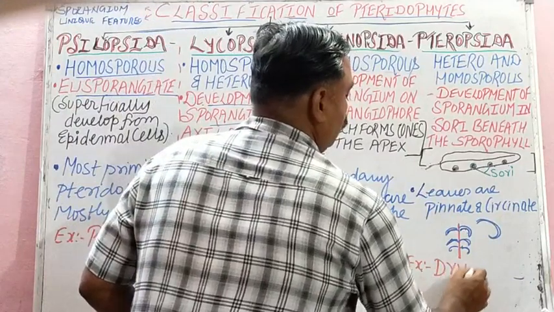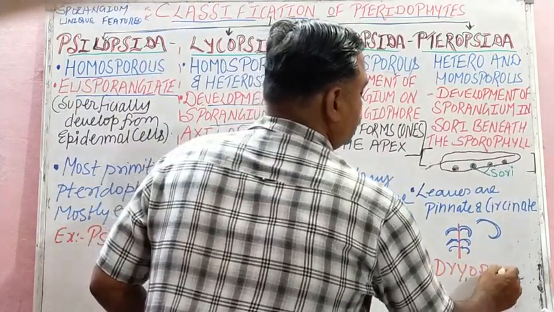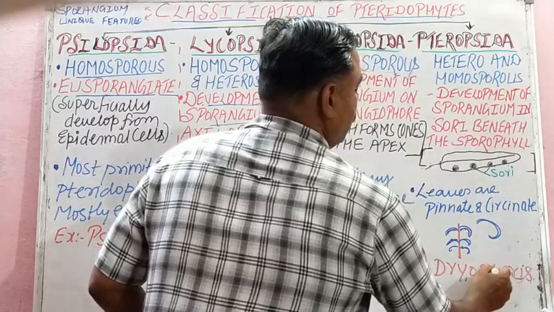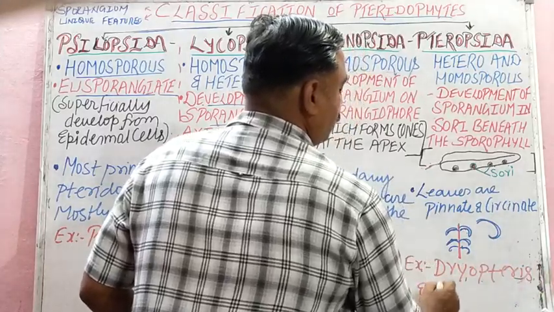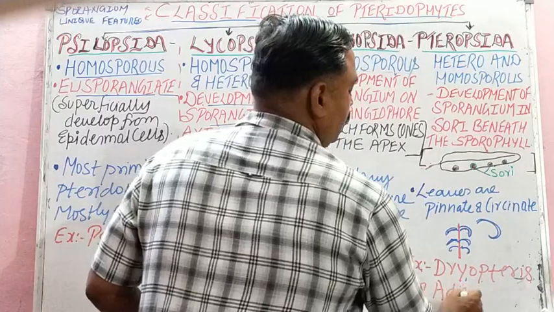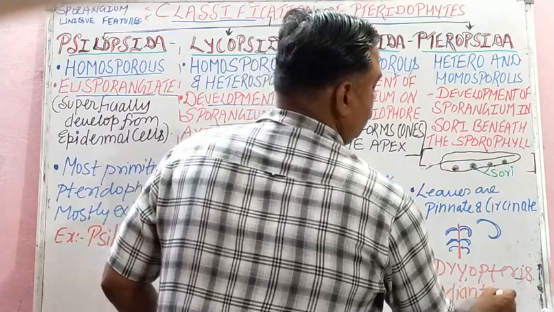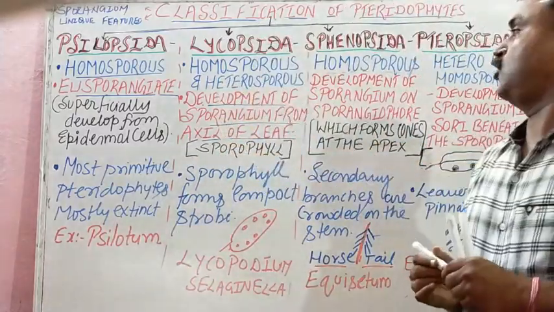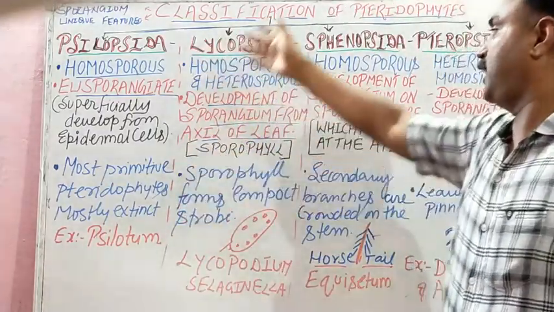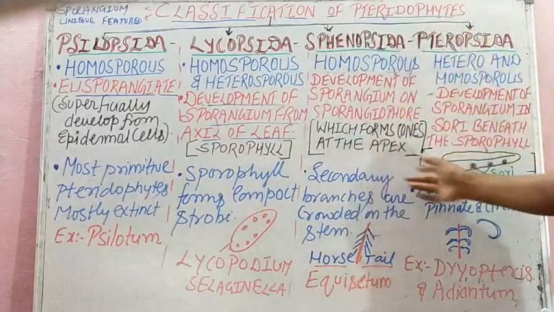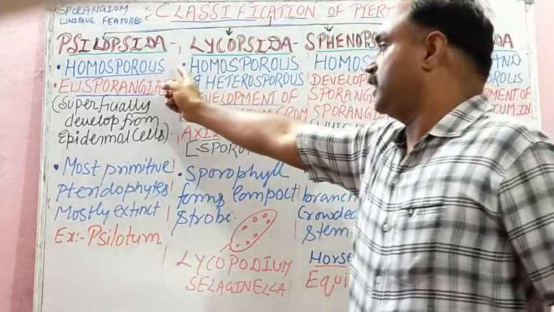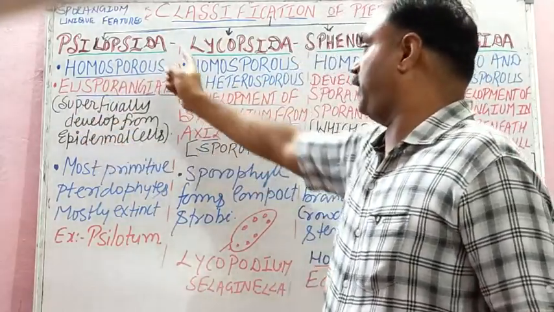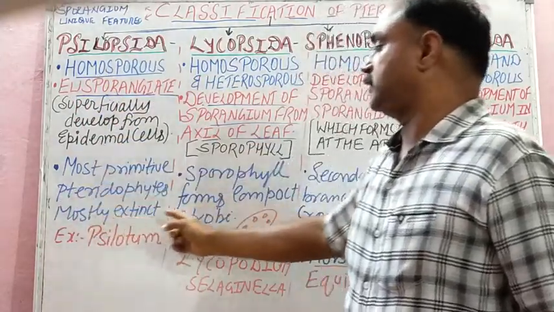Dryopteris, very beautiful ornamental plant, and Adiantum also. That is your common fern. So children, in this way we study classification of pteridophytes: Coelopsida, Lycopsida, Sphenopsida and Pteropsida on the basis of spores, sporangium development and unique feature.